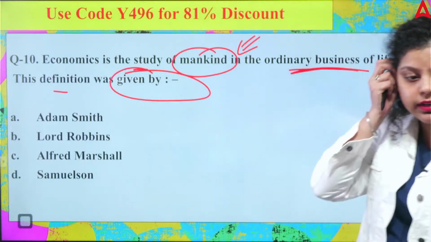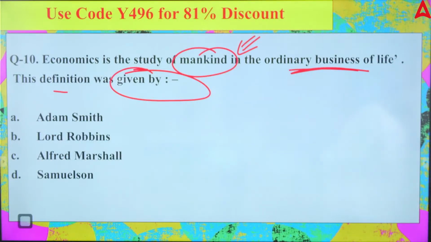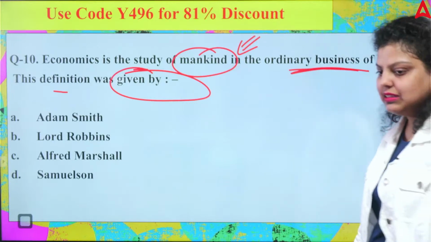Which of the following is correct? Okay, someone says A, Mr. Adam Smith. Okay, what about the rest? No, A is not right.